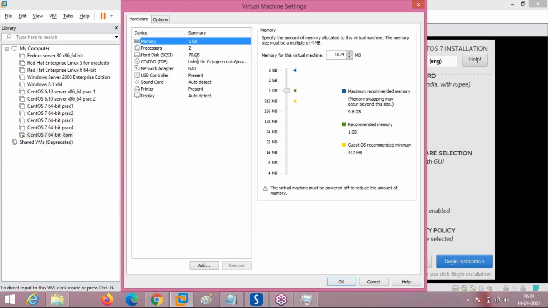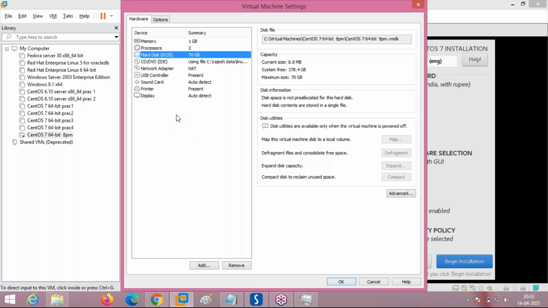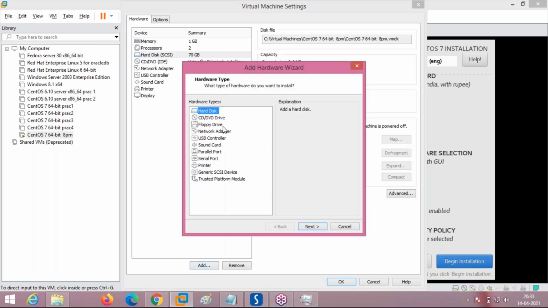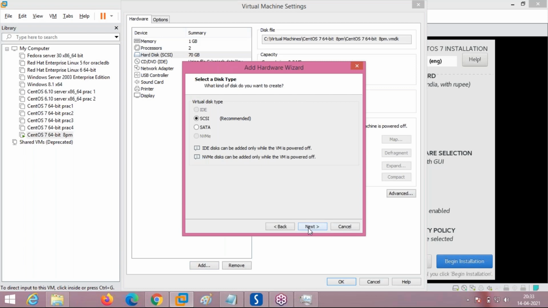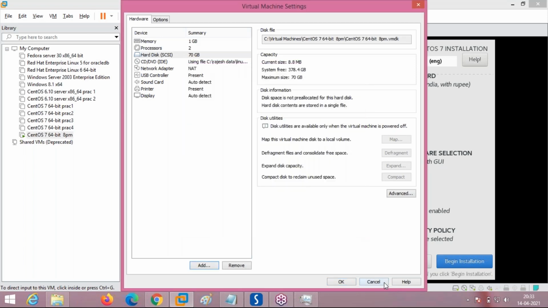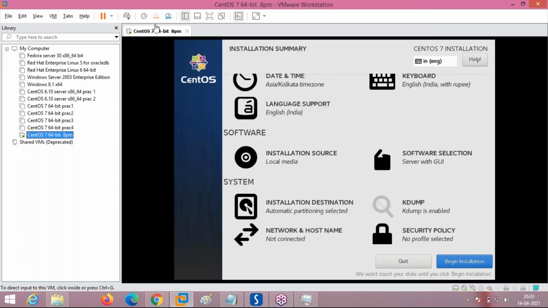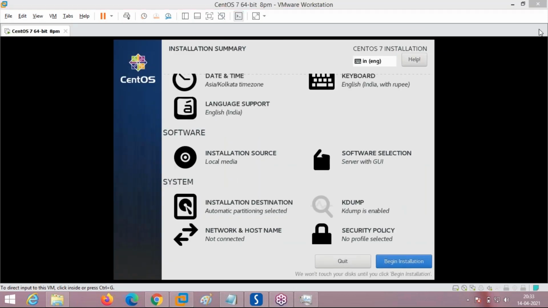Suppose you think that in this system you want to simulate a second hard disk. This is the first hard disk. Just select the hard disk location here and press add. So you can add an extra hard disk, next, then it will ask the same thing. Then the second hard disk will be added. Okay. Dilip, you got the answer, man? Yeah, I got the answer.